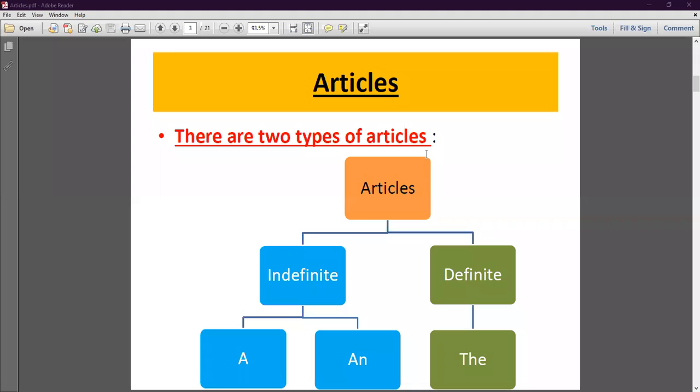Okay, so let's start. The definite article the is used when we speak of some particular person or thing. जब हम किसी particular person और thing के बारे में बात करते हैं तो here we use the article. Clear, students? So let's start the book part of this chapter.